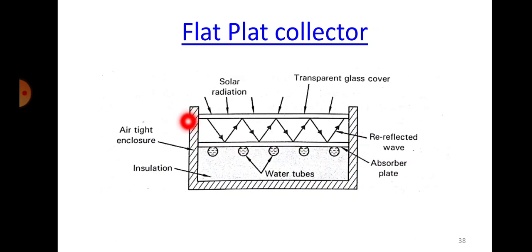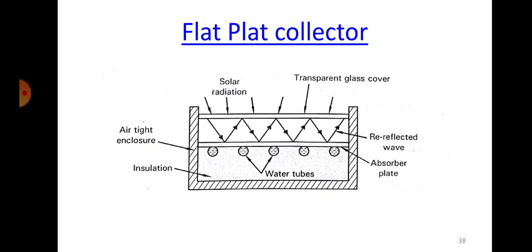Okay, so it's an airtight enclosure here, as you can see, and then you allow this solar radiation to fall onto this in order to transfer this energy into water. So that is the major function of that. What generally happens in this case is that the energy which is received from the sun, usually heat energy, will be transferred into the water tubes. Thereby from the water tubes it will be transferred into the water, and water gets heated up. And this is how the solar heater basically works.